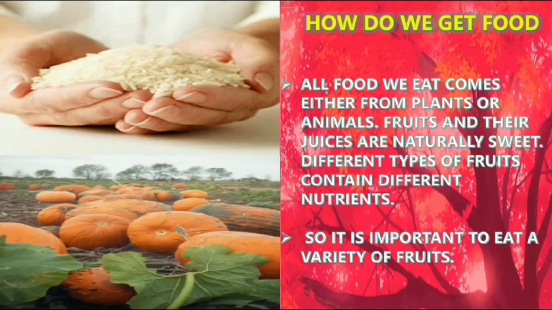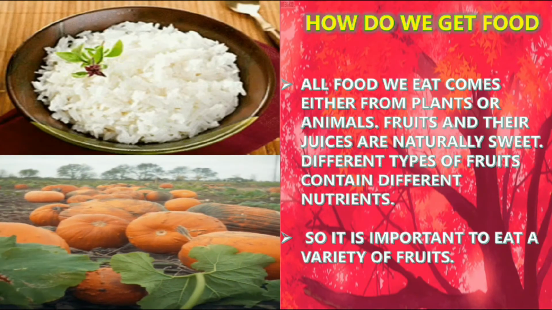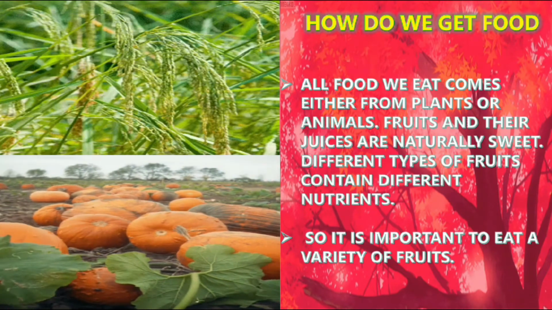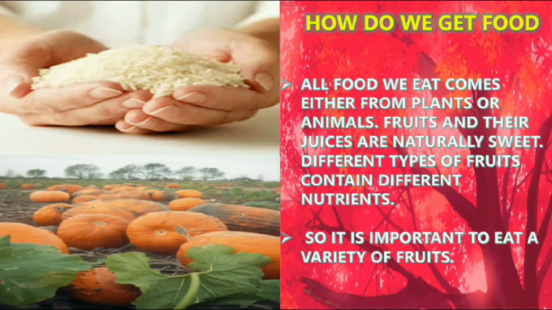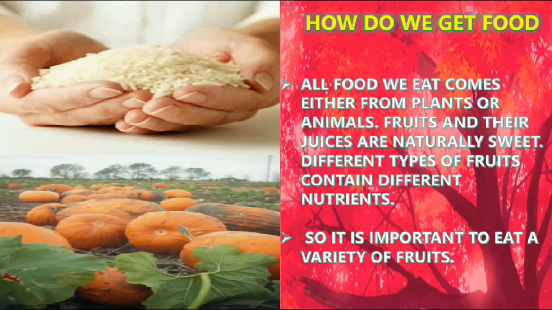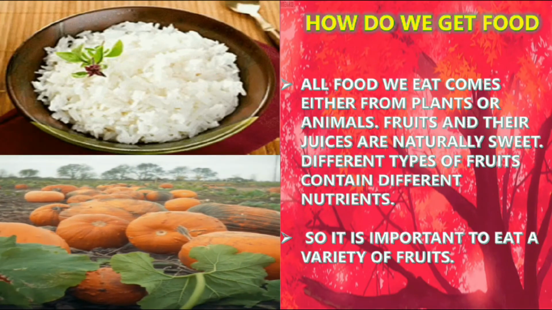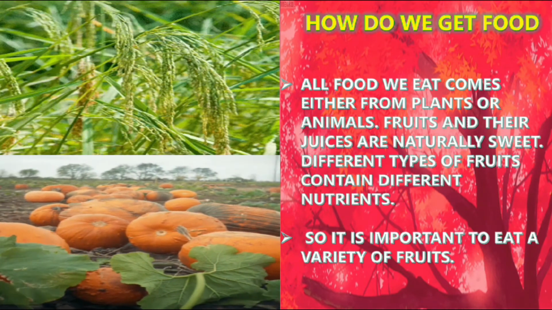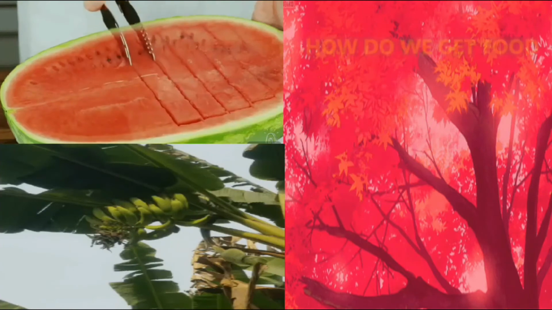All food we eat comes either from plants or animals. Fruits and their juices are naturally sweet. Different types of fruits contain different nutrients, so it is important to eat a variety of fruits. Yes, I have told you before, each fruit contains different types of varieties.